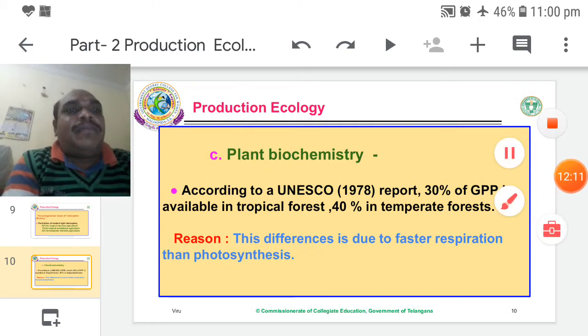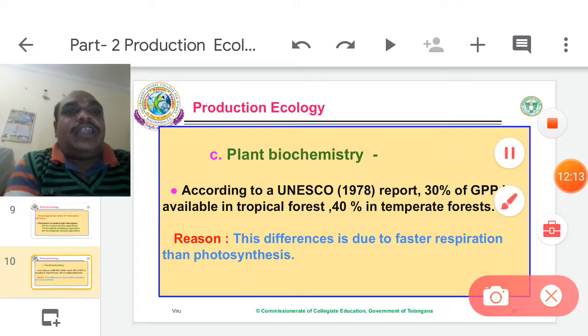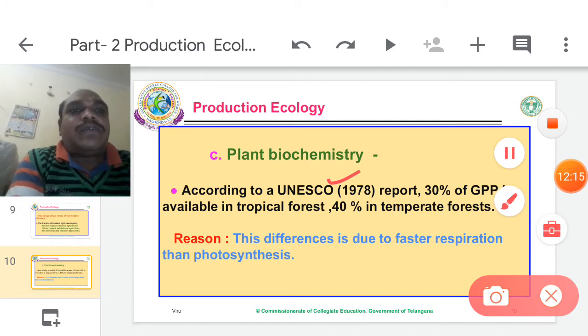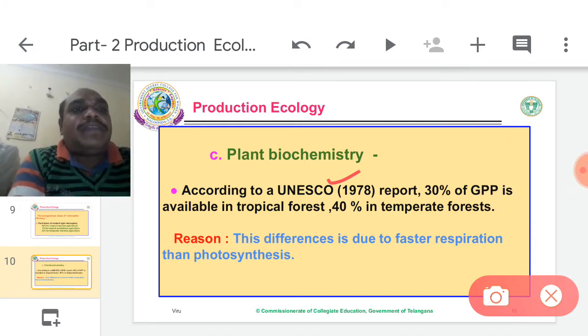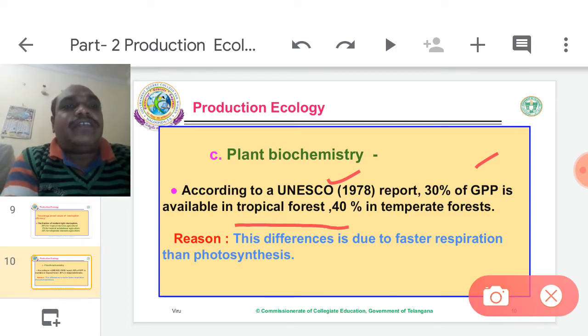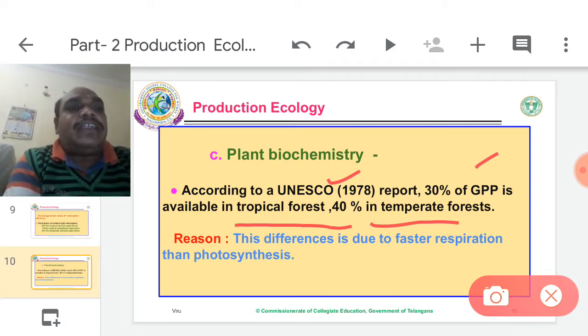Another reason is plant biochemistry. According to a UNESCO report in 1978, 30% of GPP, gross primary production, is available in tropical forest and 40% in temperate forest.